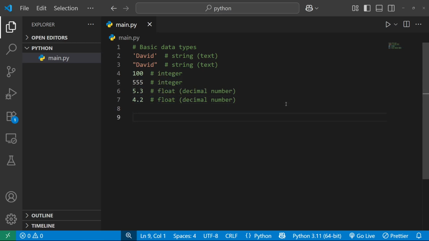And the last thing is something like this. Of course, this is a string. Text. It looks like a number, right? Because you have a number here, but it's in quotes. So everything in quotes means it's a string. So be careful if you would like to make some mathematical operation with this. It will not end up like you expect. So be careful what is a number and what is a string.